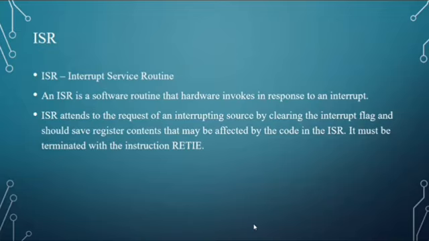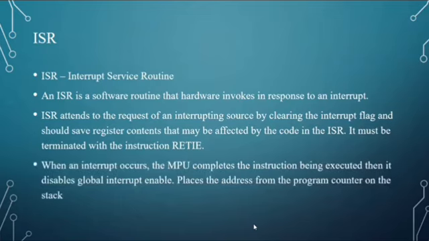It must be terminated with the return-from-interrupt instruction, which sets the enable flag. When an interrupt occurs, the microprocessing unit completes the instruction being executed. Then it disables global interrupt enable, places the address from the program counter on the stack, and returns from the interrupt.